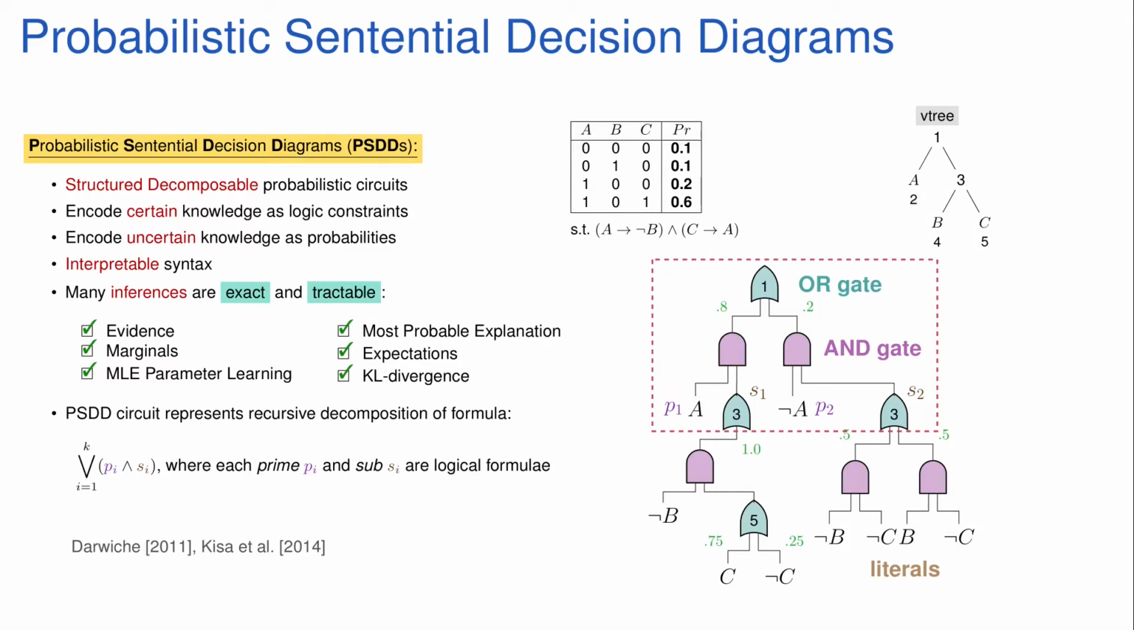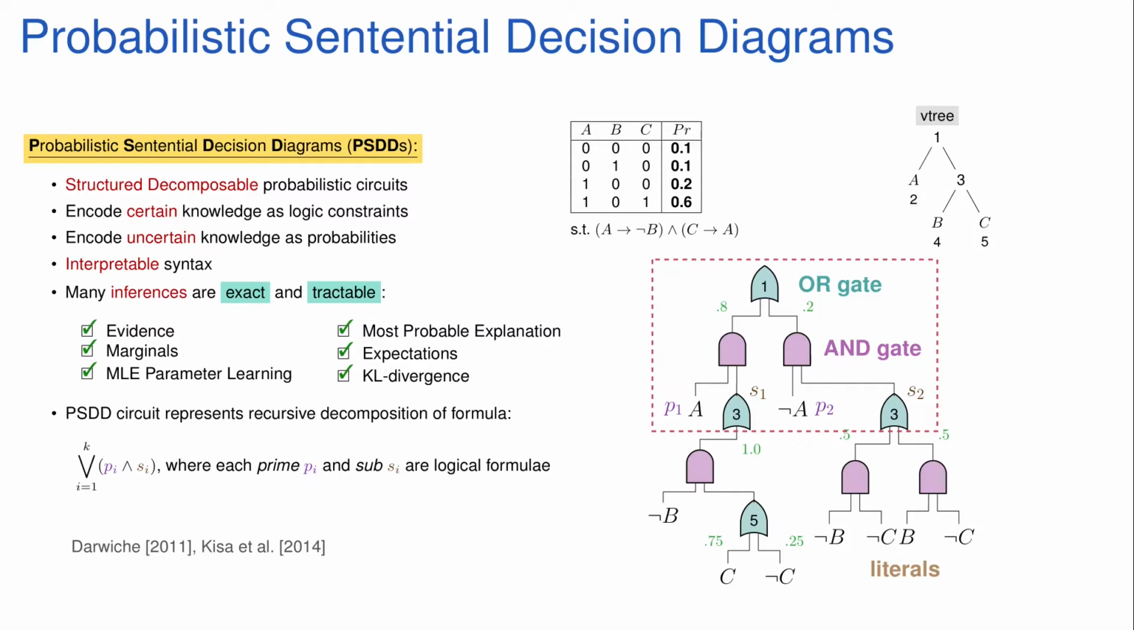In a nutshell, PSDDs are recursive decompositions of logic formulae into disjunctions of conjunctions. As an example, let's take the circuit here on the right. A PSDD is an OR gate whose children are AND gates. Each AND gate has as input two formulae. The one on the left is called the prime and the one on the right the sub. We then recurse over all primes and subs up to literals.